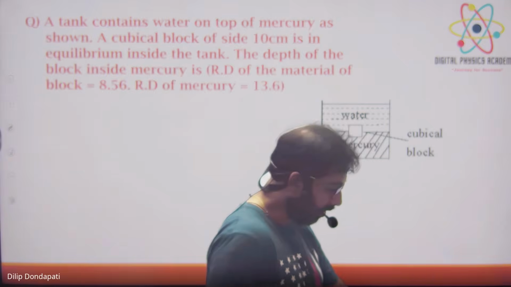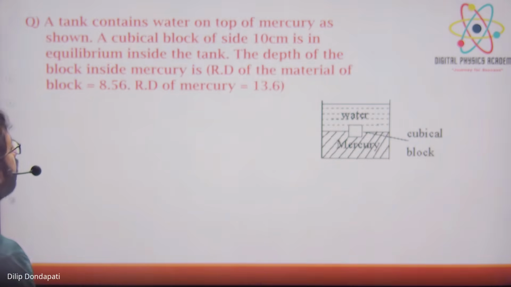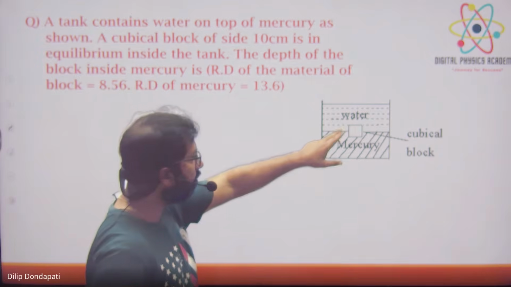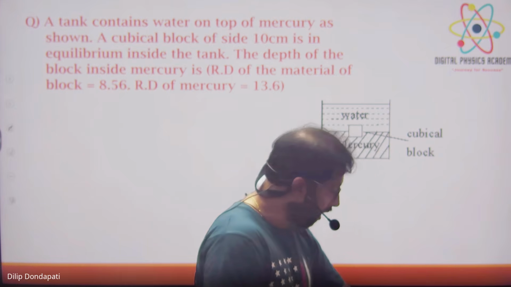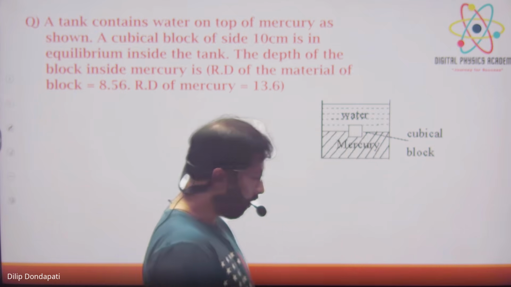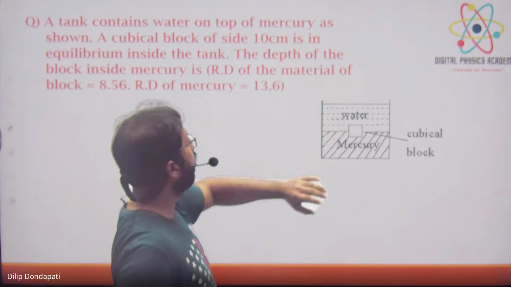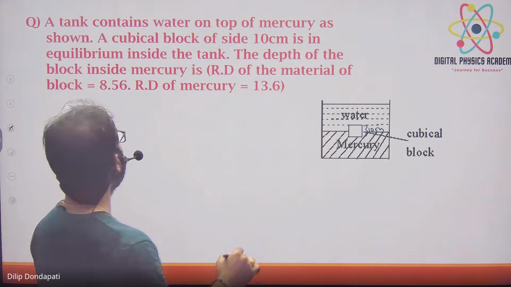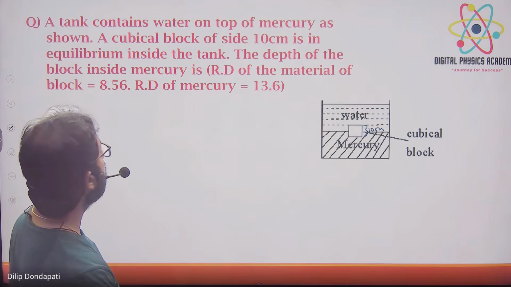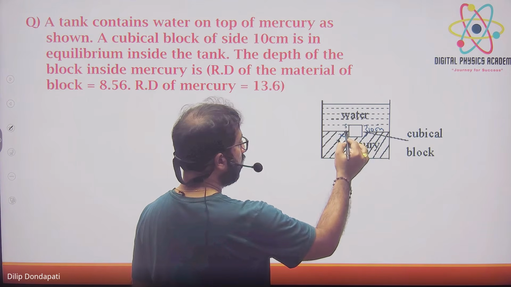Next, ये करो. Now I am substituting in the 3 points, 3 liquids में, then क्या करेगा? How to find this type of problem, the depth of the block inside the mercury? ये कितना depth में है inside the mercury? ओके, ऐसे JEE में questions में पूछ रहे हैं. ऐसा वाला questions में आपको क्या करेंगे? See what is the formula you use. First read the question and tell. A tank contains water on the top, पानी है ऊपर, and mercury as shown. Top of mercury, water mercury के ऊपर है. ओके, एक cubical block of side 10 centimeter, पूरा 10 centimeter है, क्यूब है, is in equilibrium inside the tank. मतलब it is in flotation, law of flotation में. The depth of the block inside the mercury, I want mercury में कितना depth है. If I take this as x, this will be how much? Total is 10, right? 10 minus x.